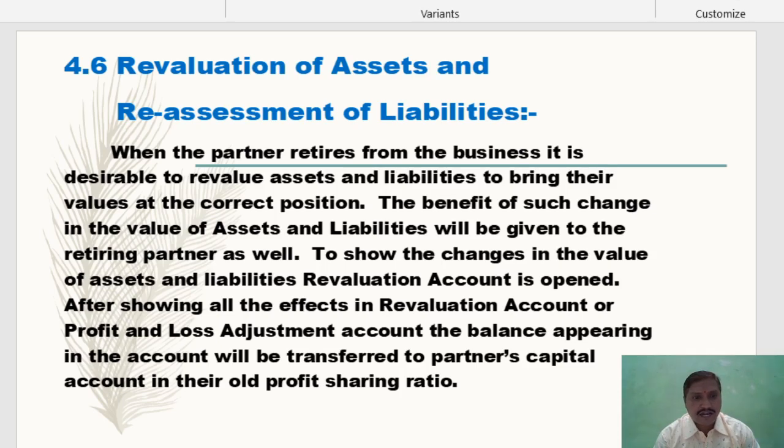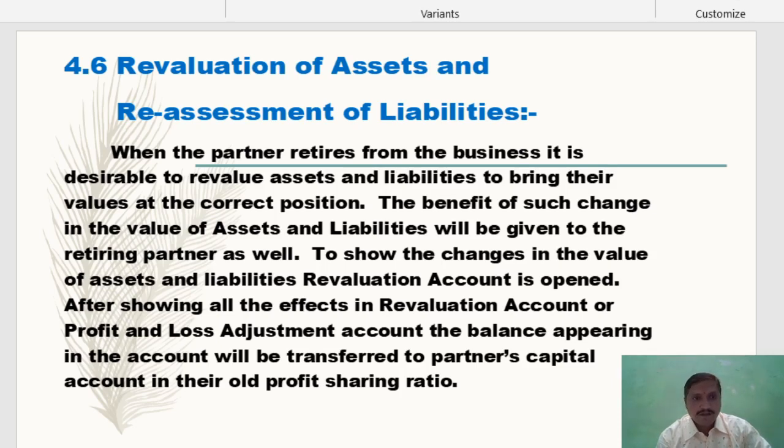For increasing or decreasing assets, remember that revaluation account is a nominal account: debit expenses or losses, credit incomes or gains. If there is a loss, revaluation account is debited; if profit, revaluation account is credited. If liability decreases or asset increases, it is a profit, so revaluation account is credited; if liability increases, it is a loss, so revaluation account is debited. After showing all the effects in the revaluation account, the balance appearing in the account will be transferred to partners' capital accounts in their old profit sharing ratio.